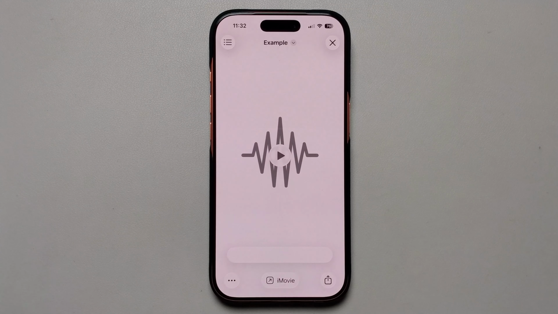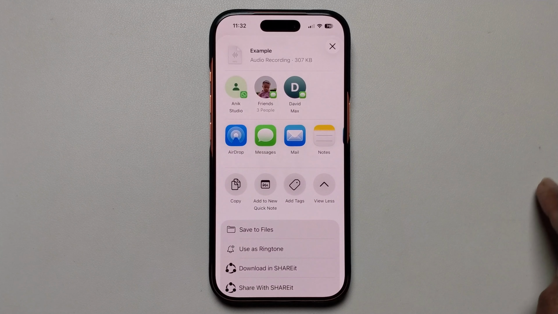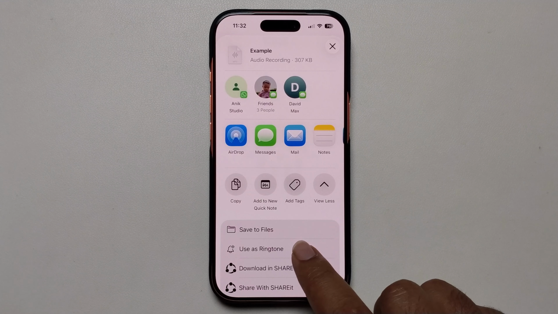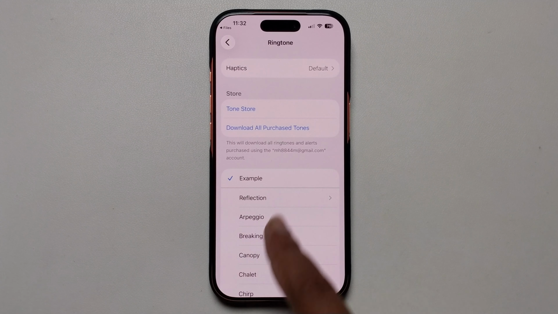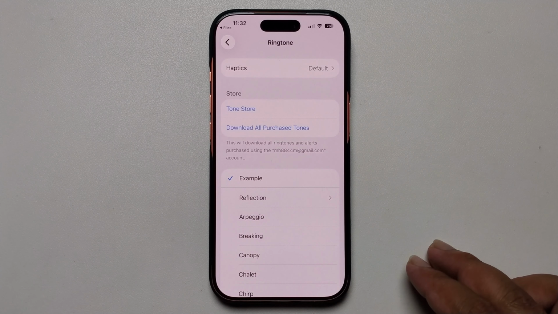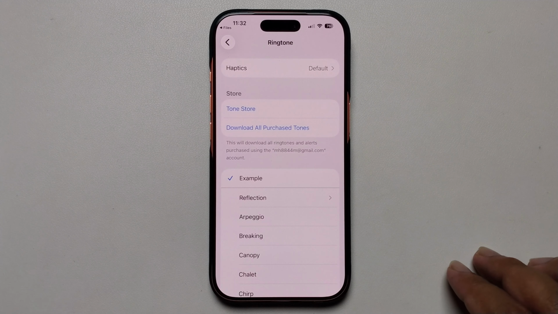And open this. Press on the share option. Scroll down, and you get the Use as Ringtone option. Okay, now you have successfully created this ringtone. So that's it.